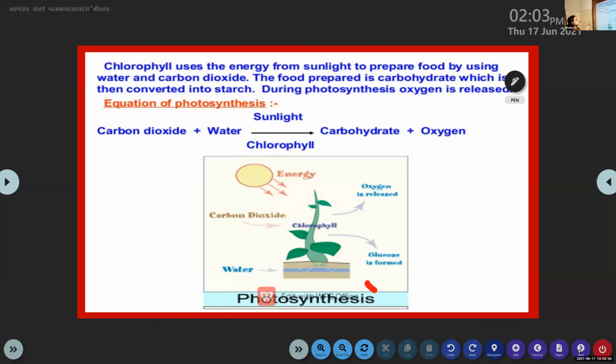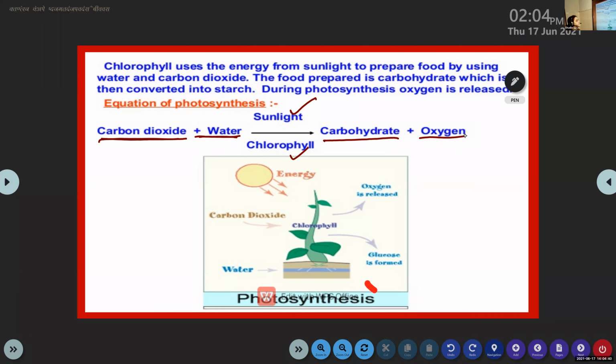So during photosynthesis, the gas carbon dioxide is combined with water in the presence of sunlight and chlorophyll. And what is the food that is prepared by the plants? The food prepared by the plants is known as carbohydrate, along with oxygen. So the food prepared by the plants by the process of photosynthesis is known as carbohydrate.